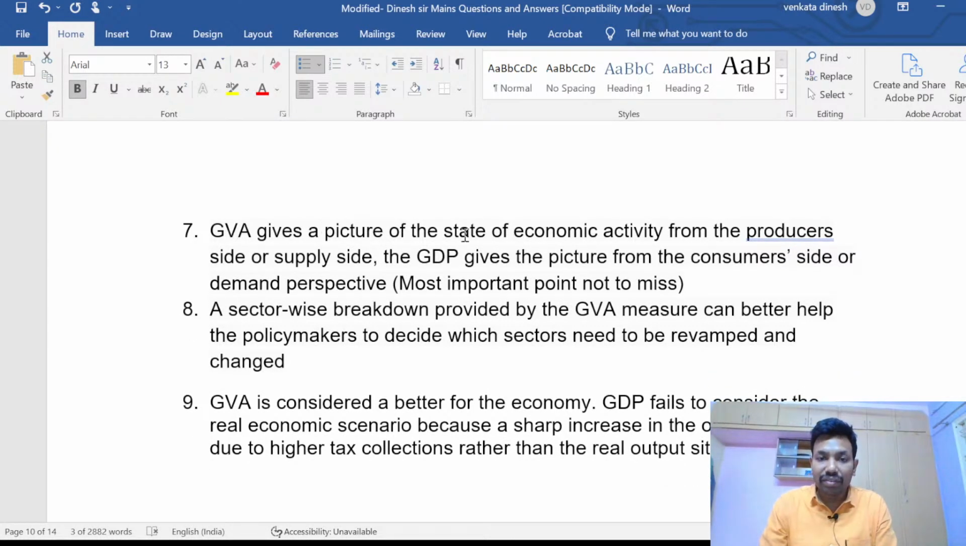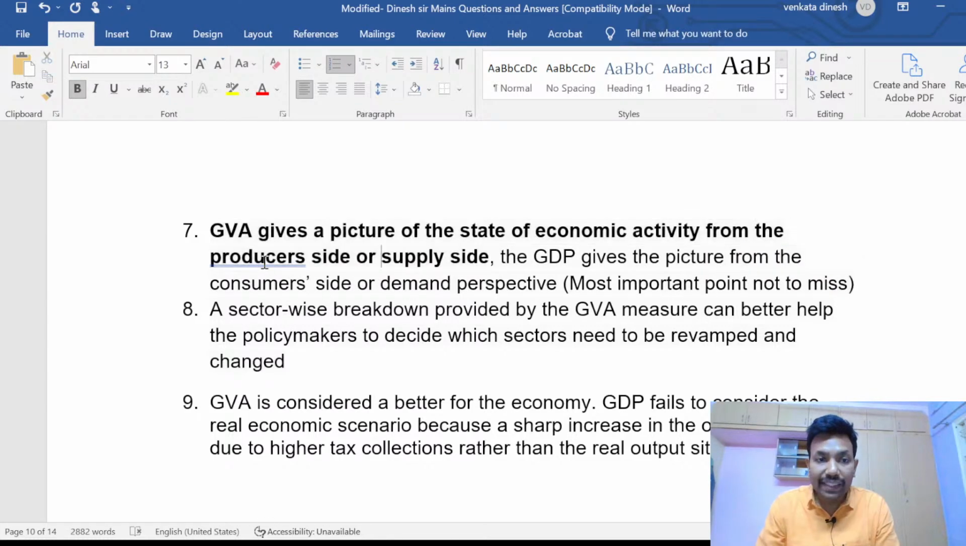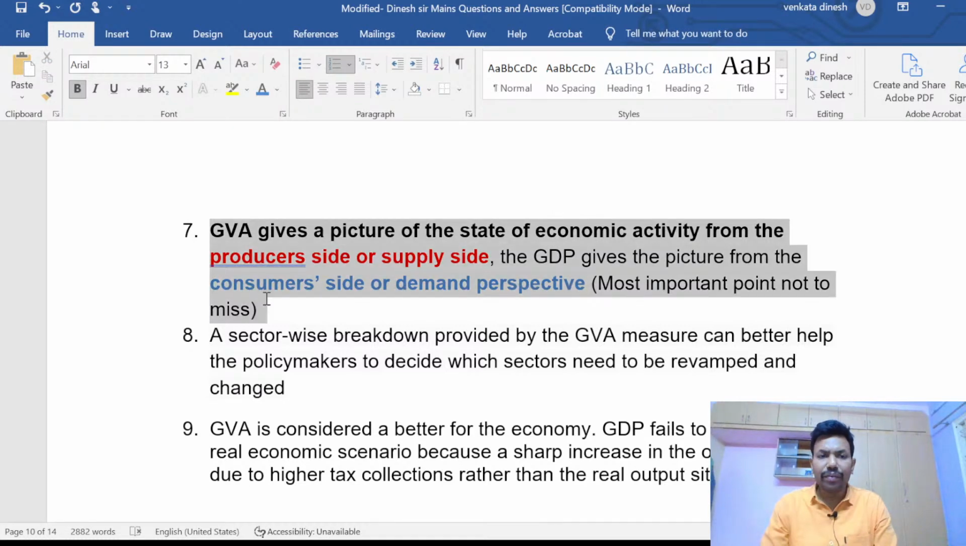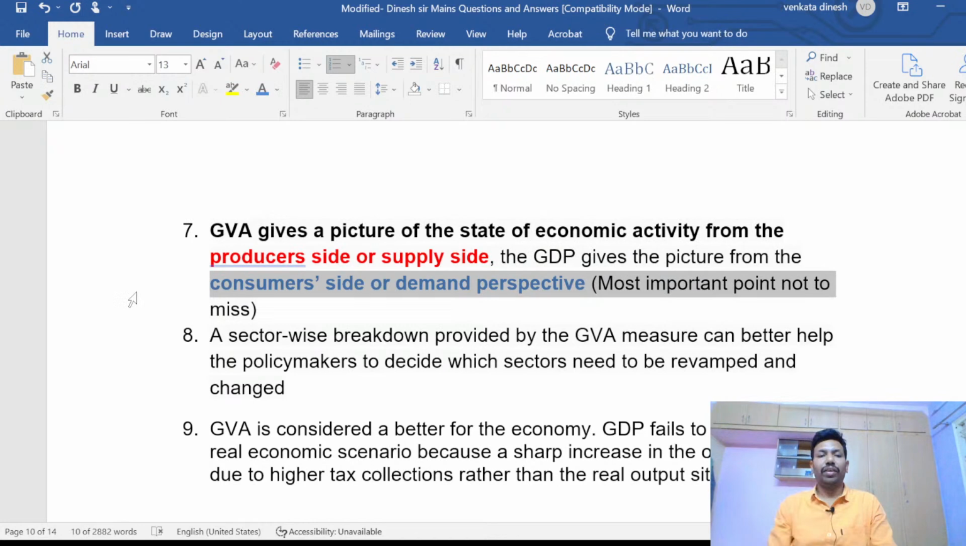GVA gives a picture of the state of economic activity from the producer side or supply side. Right? See, this is very important. GVA supports who? The producer side or supply side. This is very important. The GDP gives the picture from the consumer point of view, the consumer side or demand side, right? This is one more very important topic, the most important topic not to miss. If you write this point, you will definitely get 1 mark extra, because you are catching the key of the answer.